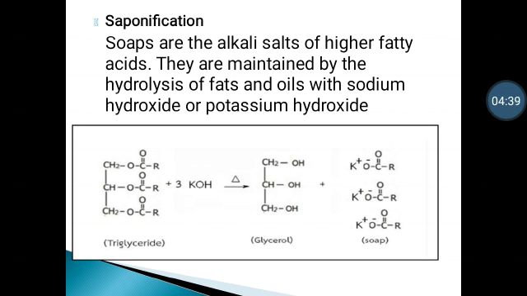Let's see this reaction. If you have a triacylglycerol, you know that in triacylglycerol there is one glycerol molecule which has 3 carbons, and the 3 carbons are attached to fatty acids, and the fatty acids may be similar or different. Now you treat the triacylglycerol molecule with potassium hydroxide, and you know that potassium hydroxide is a strong alkali. So what will happen when a strong alkali reacts with the triacylglycerol molecule?